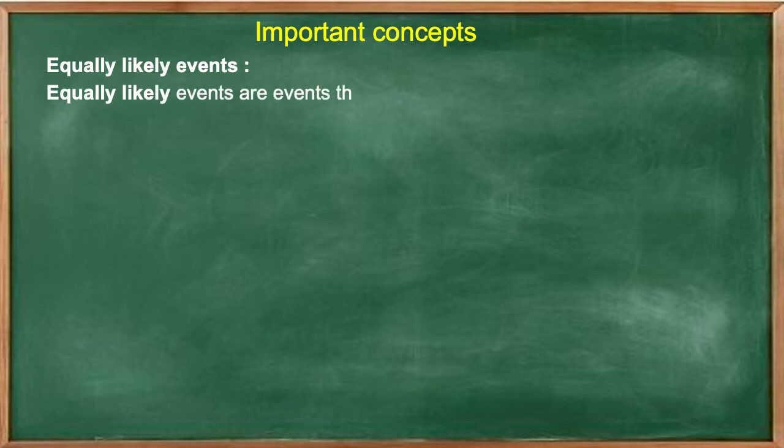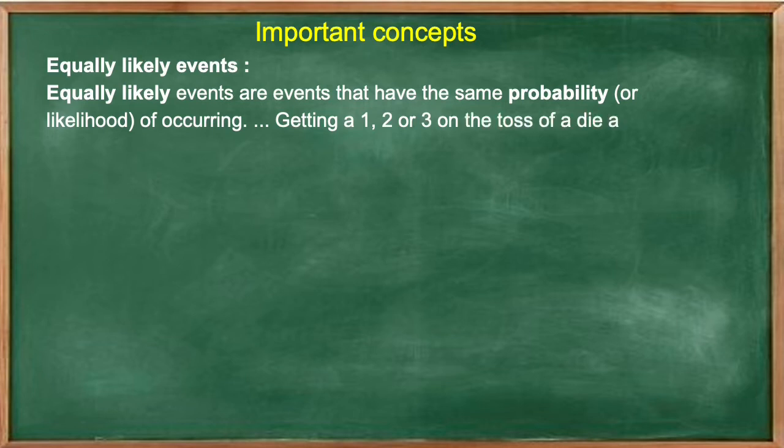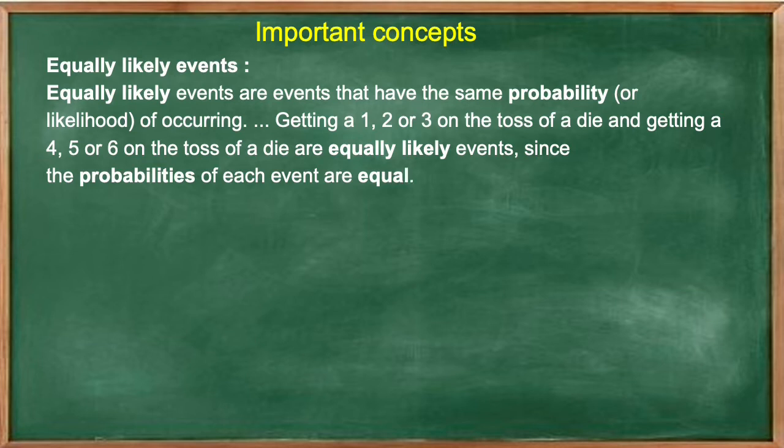Equally likely events are events that have the same probability or likelihood of occurring. Getting a 1, 2 or 3 on the toss of a die and getting 4, 5 or 6 on the toss of a die are equally likely events since the probabilities of each event are equal. Basically, if 2 or more events have the same probability, then they are called equally likely events. Let us see an example.